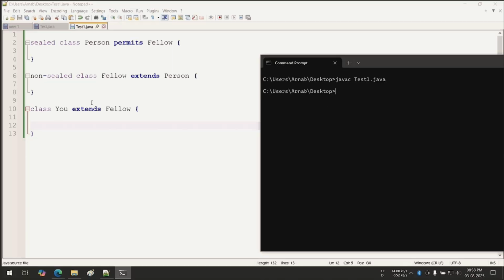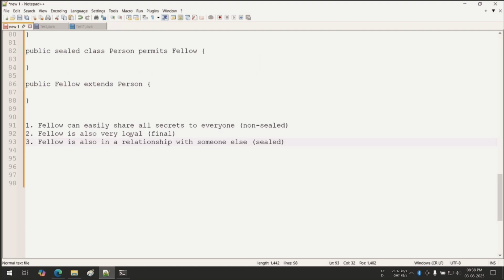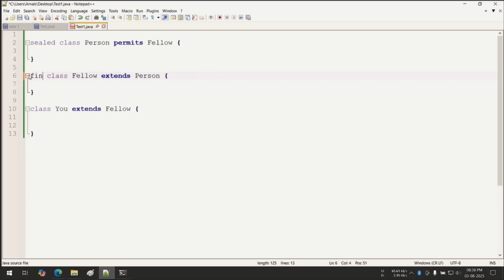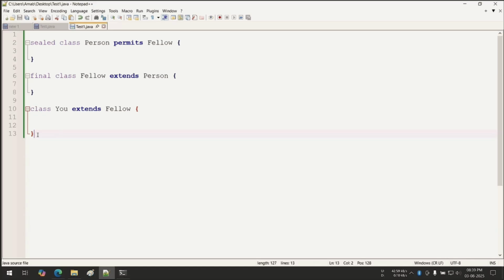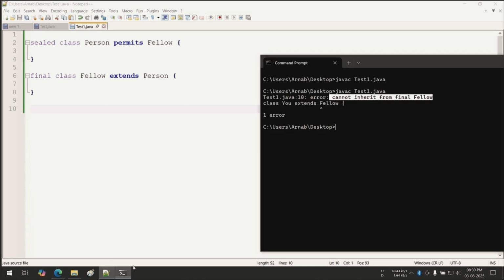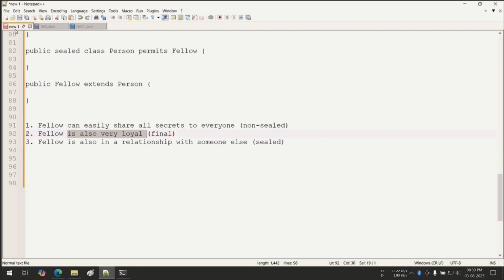Now this is a type of fellow. Another type of fellow is very loyal. That means again this Fellow must be a final class, so obviously extending this Fellow is not possible. Save this and try to compile. You cannot inherit from final Fellow. How beautiful an error message. So just remove your contribution here. Let this person in a relationship be happy. Javac test1.java: no error. So this is the second type of fellow. And now another type of fellow is again in a relationship with another fellow.